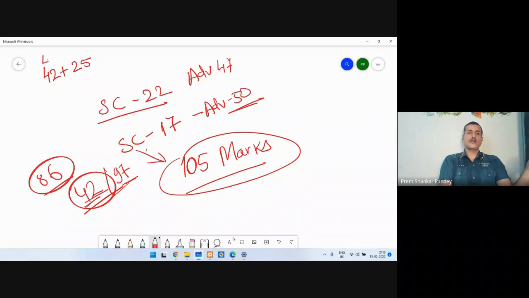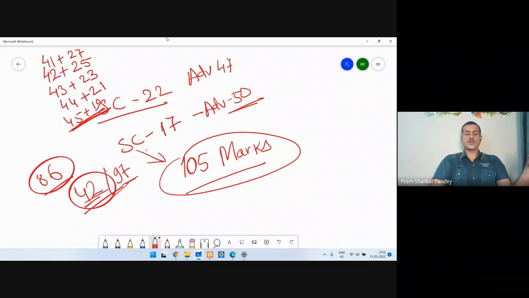If you are 41, then you must secure 27 marks. If you are 43, then you must secure 23. If you are 44, you must secure 21. If you are 45, you must secure 19. So likewise, you can calculate how many marks you are supposed to get minimum to qualify for the final selection. So this was the complete analysis for the final selection of interviews.